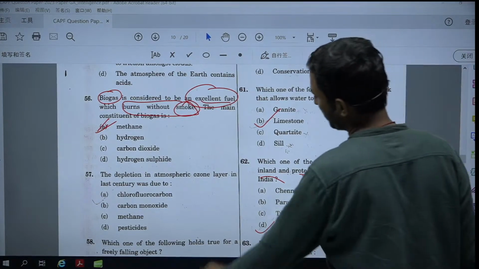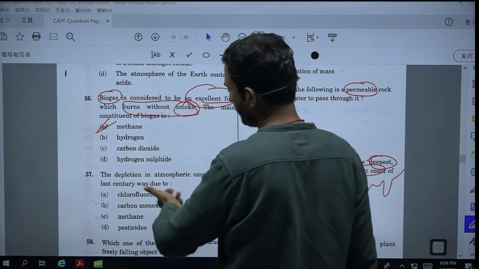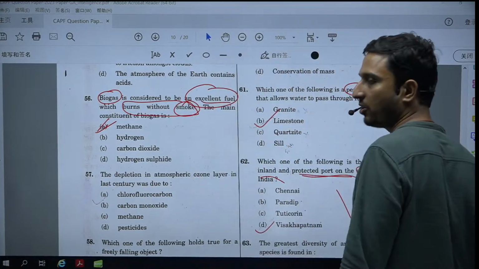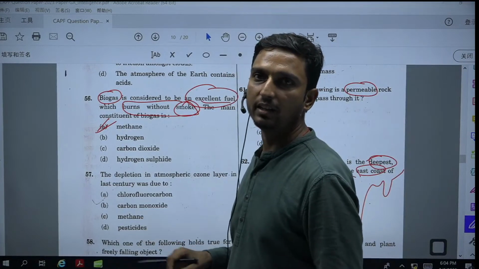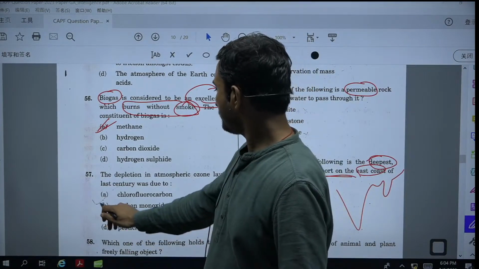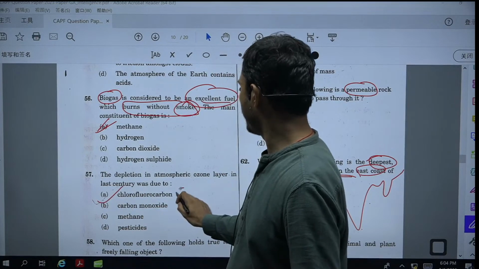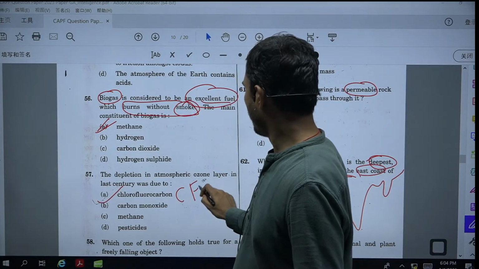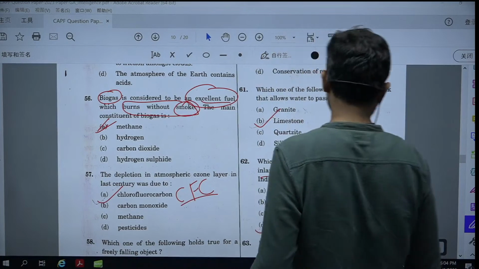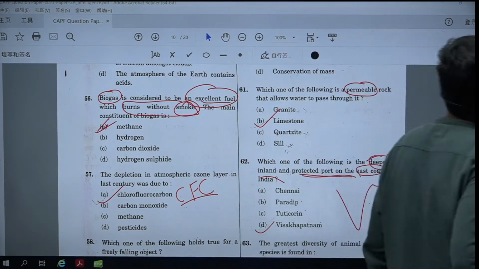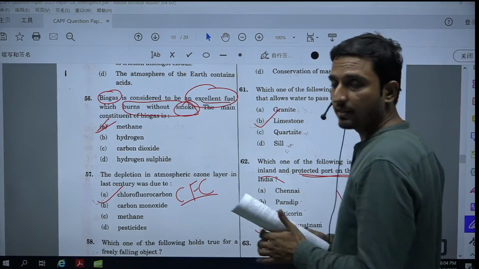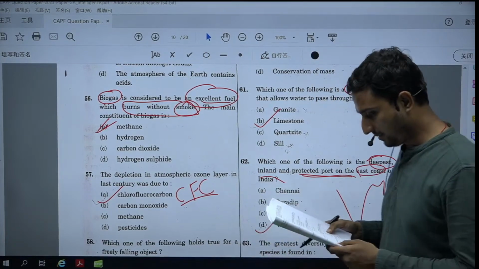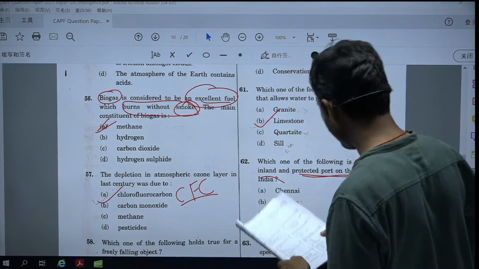The depletion of the atmospheric ozone layer last century was due to, that is a very common question and mostly asked in different exams. So the right option in this case becomes chlorofluorocarbon, CFCs. Chlorofluorocarbon becomes the right option for question number 57. So let's discuss now question number 58.